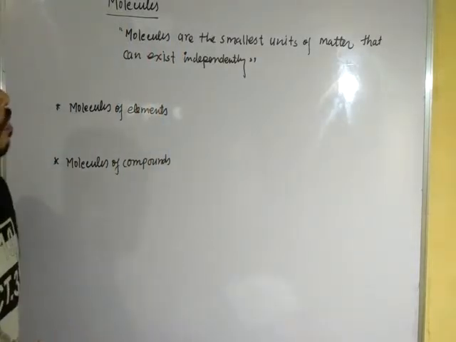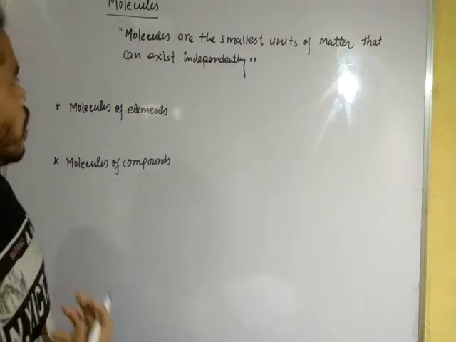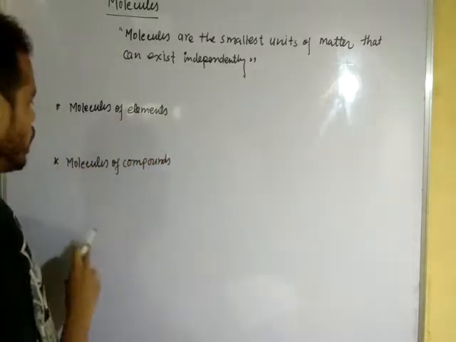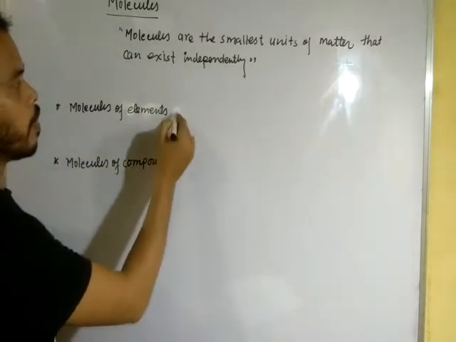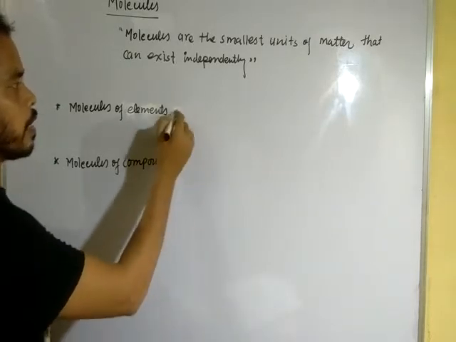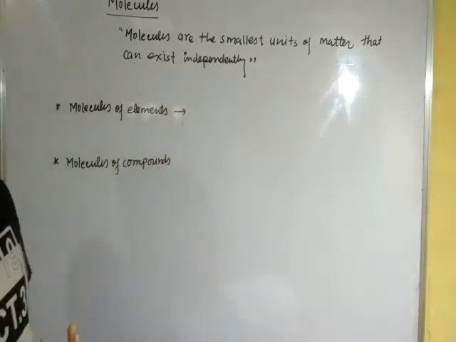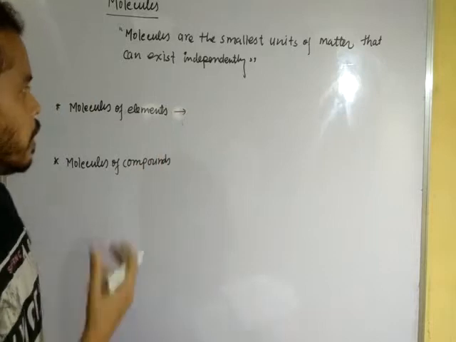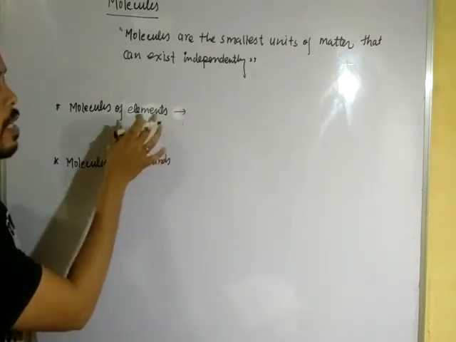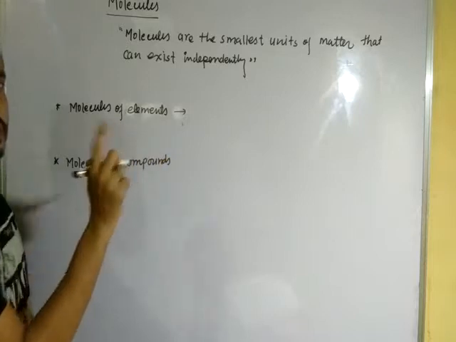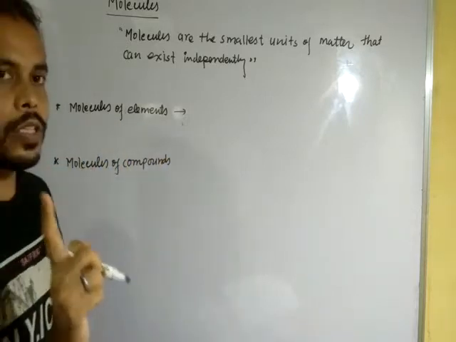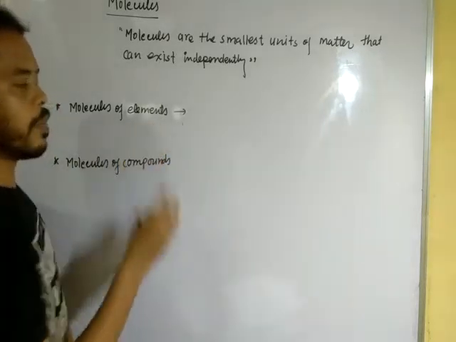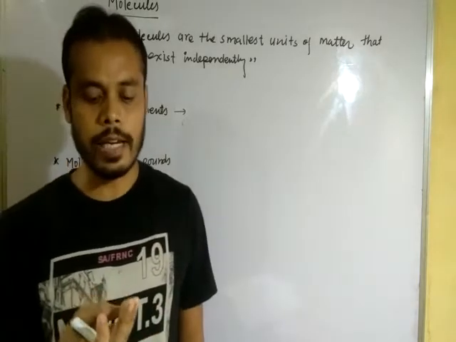Now, molecules are of two types: molecules of element, and second, molecules of compound. When we say molecule of element, that means single elements combine with each other to form molecules. In molecules of element, similar atoms combine with each other to form molecules. And it may be monoatomic, diatomic, triatomic, tetraatomic.